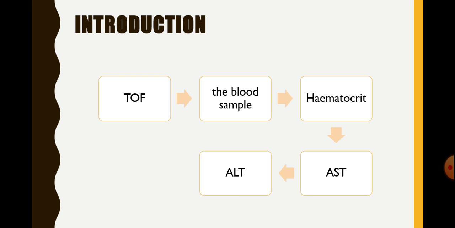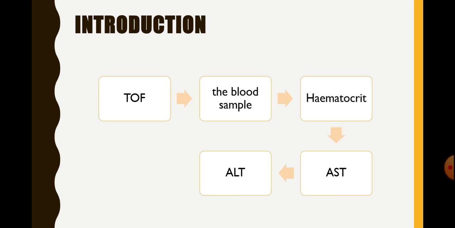The blood sample that we use in this study is heparinized vein blood. So after we took the blood, we put it at three kinds of temperature.